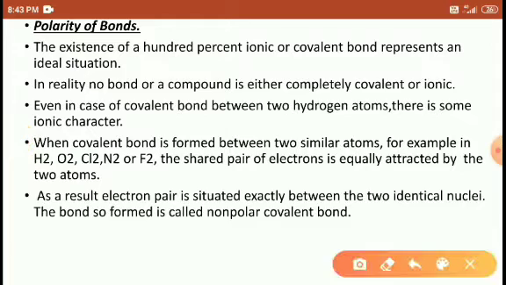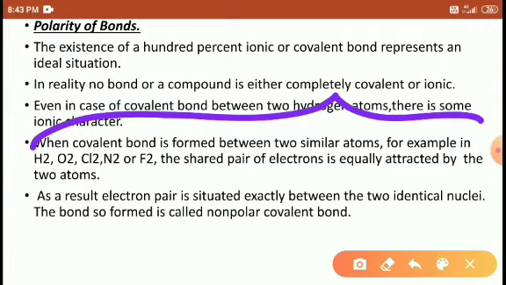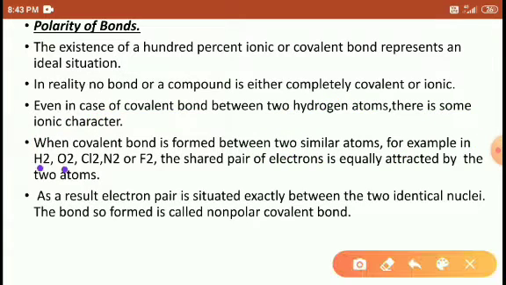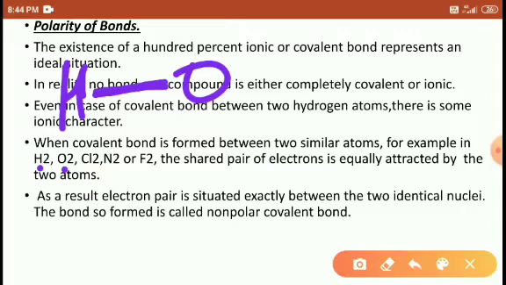So a 100% covalent bond is formed only between the same atoms, between similar atoms. This is the complete covalent bond. If you say hydrogen and oxygen are forming a covalent bond, it is not 100% covalent. It is partial, meaning some percentage of ionic character is also present here.